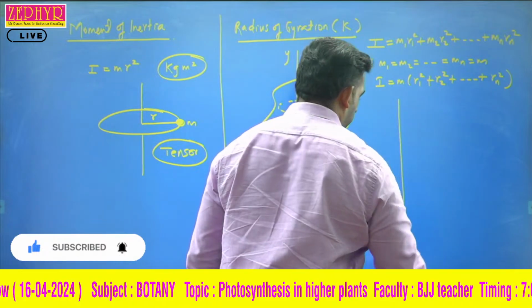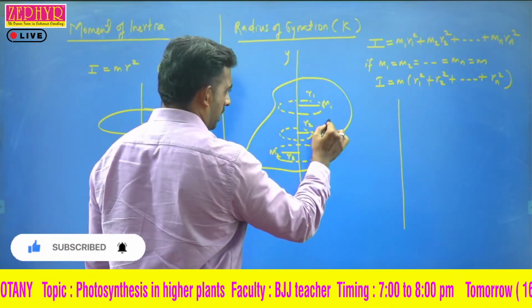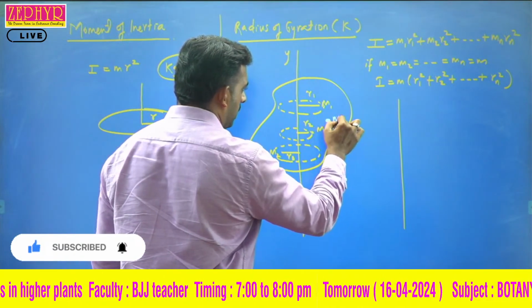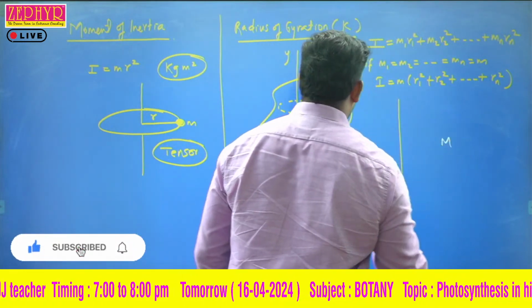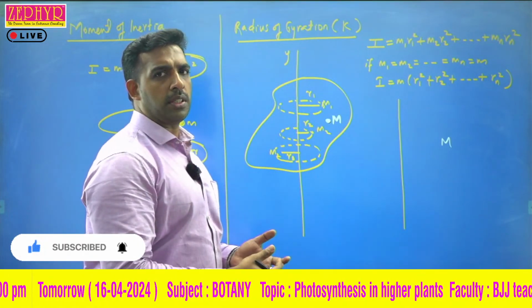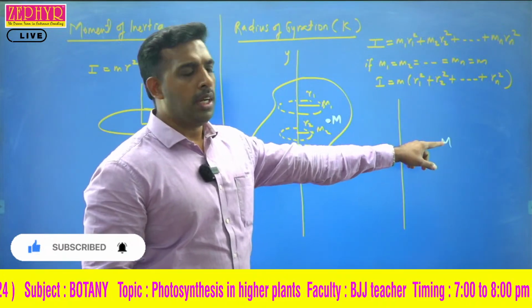We will find out the center of mass for this system, and we assume that the center of mass is at this point, like this. This is the center of mass. The entire rigid body is replaced by this concept of center of mass, and we consider only a point mass at this point, which is at a distance